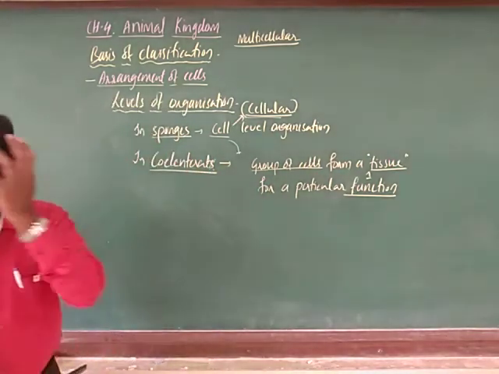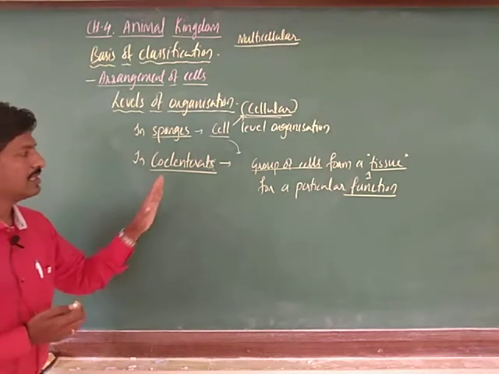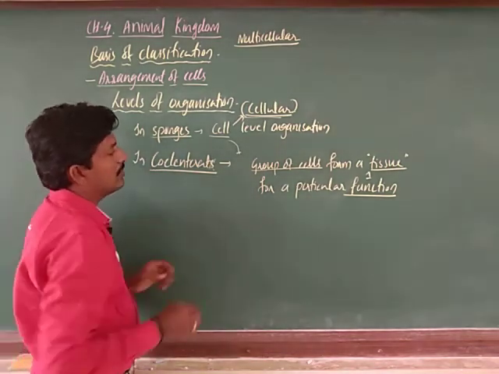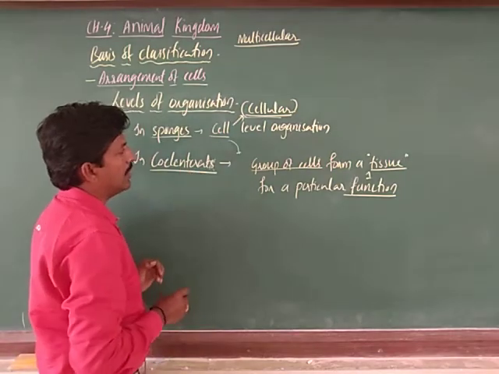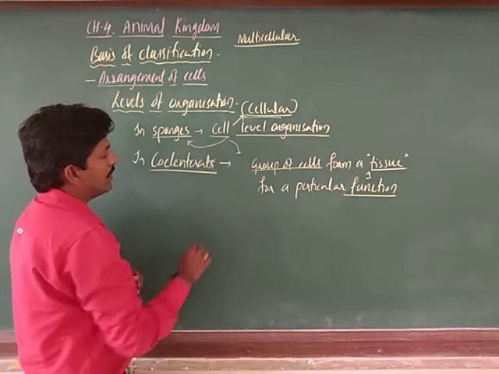Coelenterates, and even some other phyla, but Coelenterata as an example is enough here. Remember, the coelenterate shows the tissue level of organization. The cellular level of organization is observed in sponges.